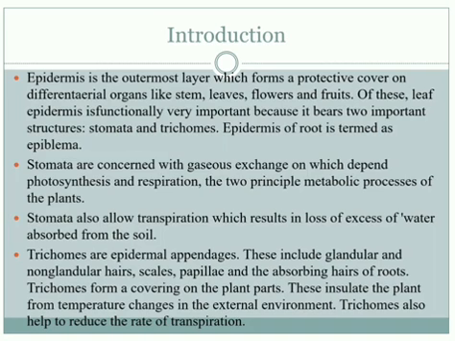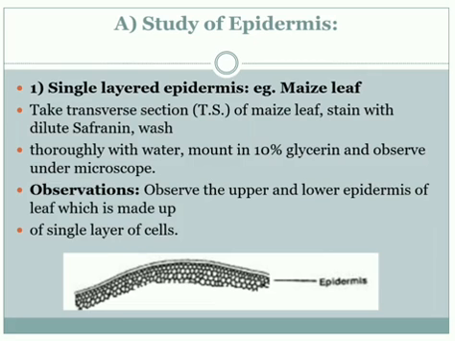Next part is the trichomes. First epidermis, second stomata, and third one is the trichomes. Trichomes are epidermal appendages. They are present on the epidermis, and these appendages are known as trichomes. These include glandular and non-glandular hairs, scales, papillae, and the absorbing hair of root. Trichomes form a covering on the plant part, and these insulate the plant from temperature change in the external environment. Trichomes also help to reduce the rate of transpiration. This is about the introduction of this practical.